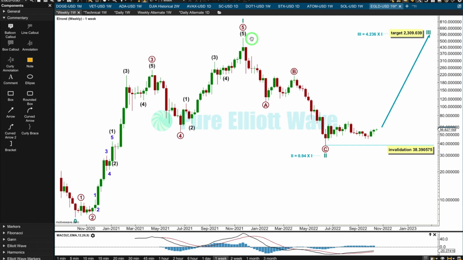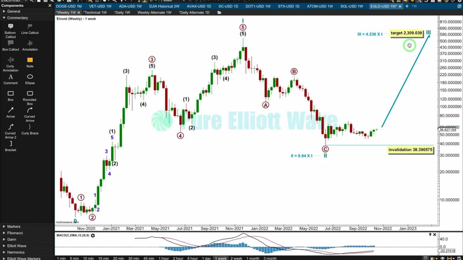If a 5 up is over here, a 3 down here should be over. It's a 94% correction of cycle 1, so absolutely normal for these cryptocurrencies. Their huge second waves at primary and cycle degree do tend to be between close to 80% and over 90% the length of the first wave. They tend to be very, very deep. So this is absolutely normal behaviour.